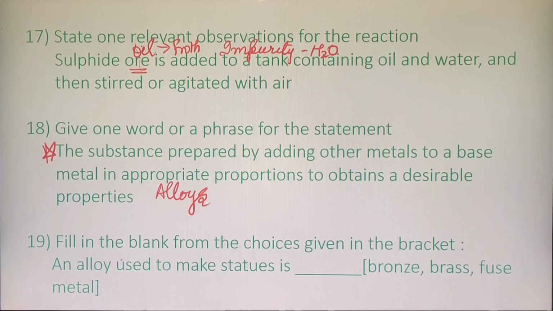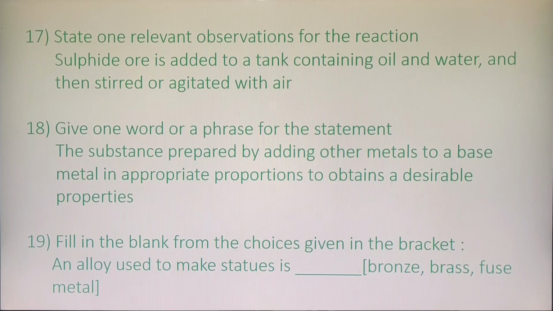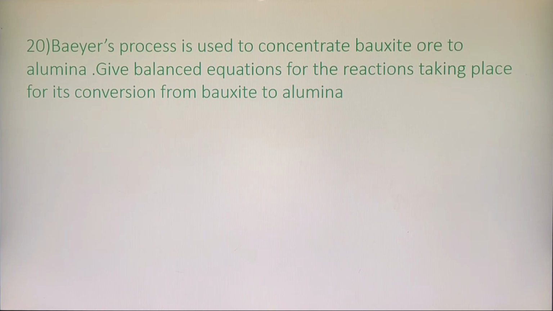Next question. An alloy that is used to make statues. Many times this is asked. You have to remember the alloy that is used here is bronze. Okay, so please do remember bronze is used for making statues. It is used for making medals, and it is also used for making coins. So wherever you see statues, medals and coins, please do remember the alloy used is bronze.